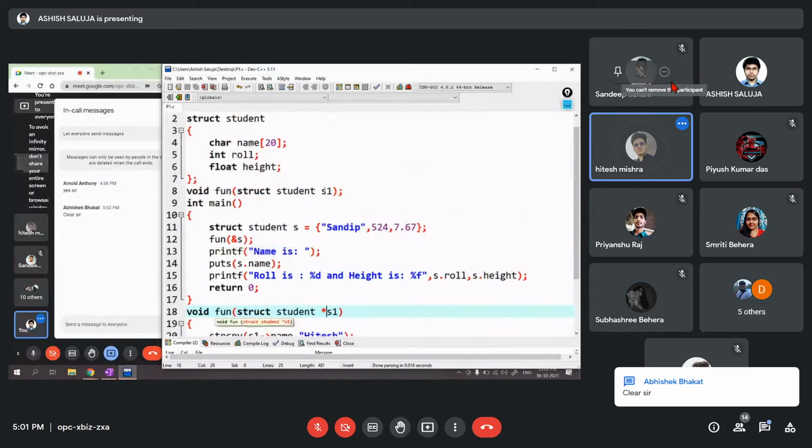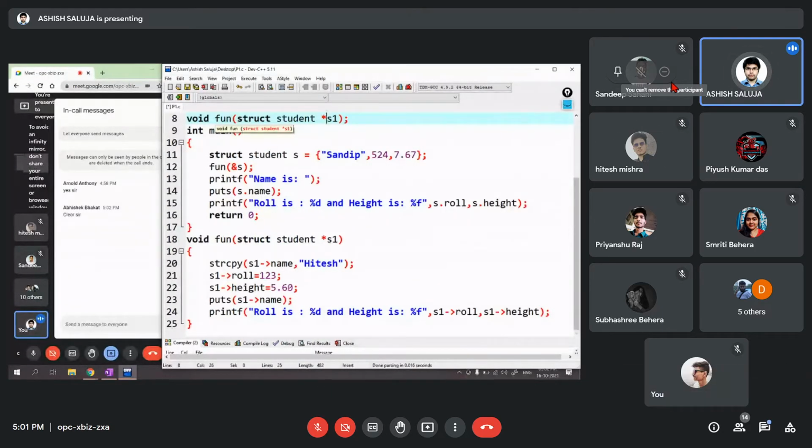Yes, sir. One more thing is that, can I change this? One more valid point, yes. Can I change this? The one in blue, can I change this? Like instead of using an arrow operator, I want to use a dot operator.